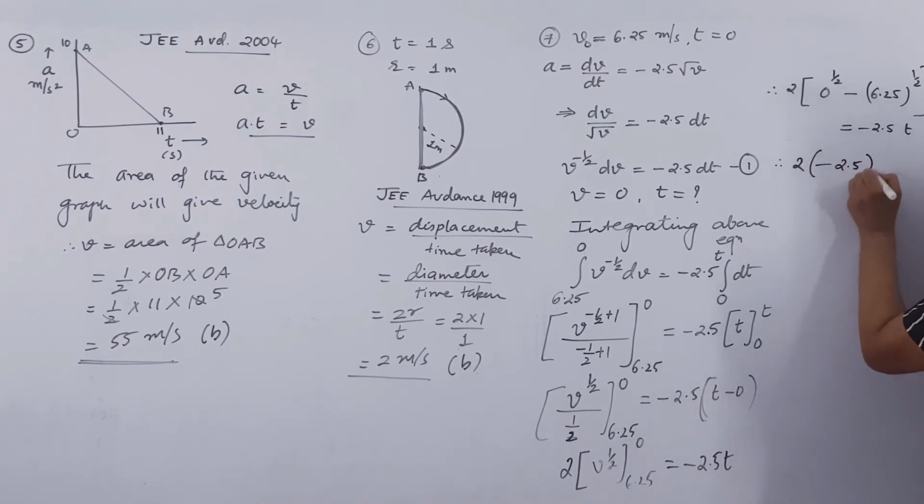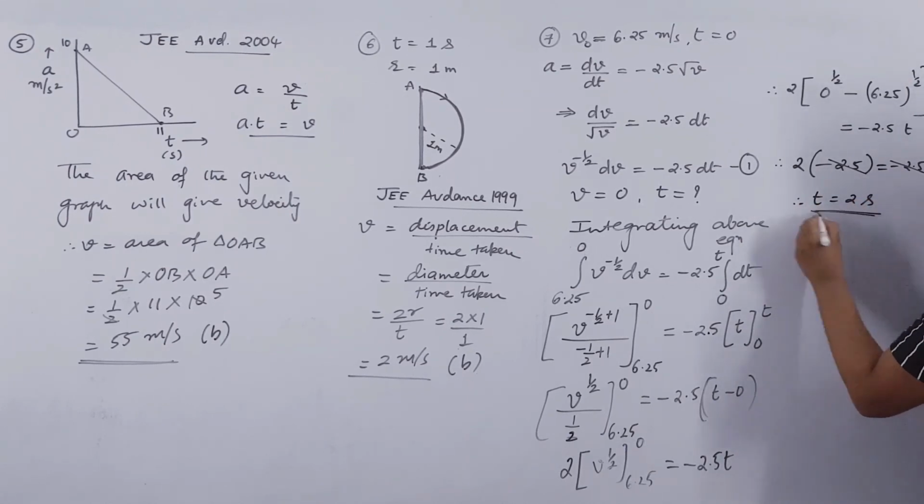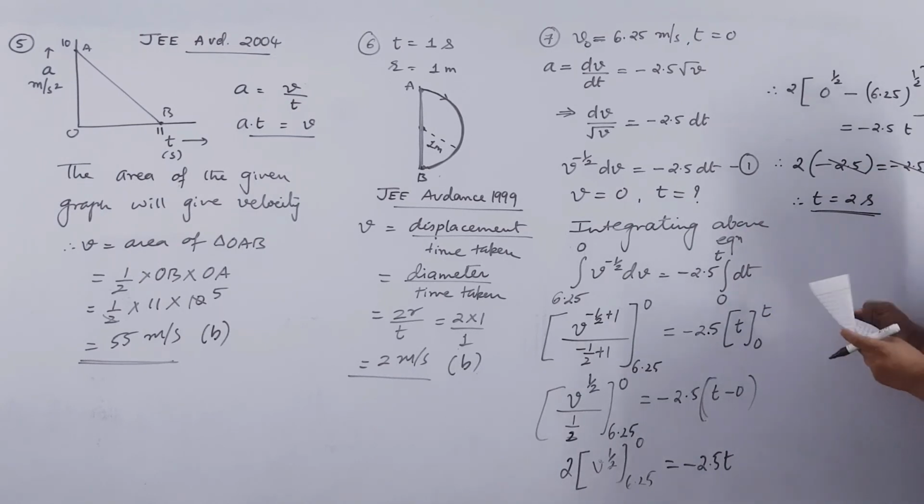So minus 2.5 is minus 2.5 t. So this minus 2.5 and minus 2.5 will get cancelled out. So t is equal to 2 seconds. The object will come to rest in 2 seconds. Option B is correct. Again, option B is correct.